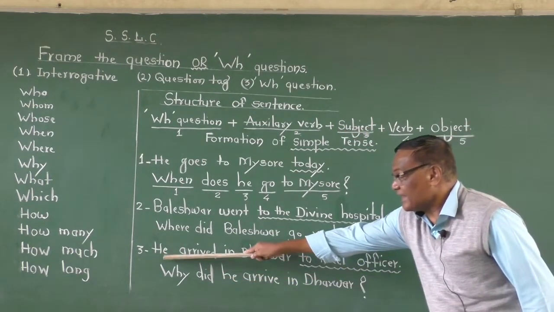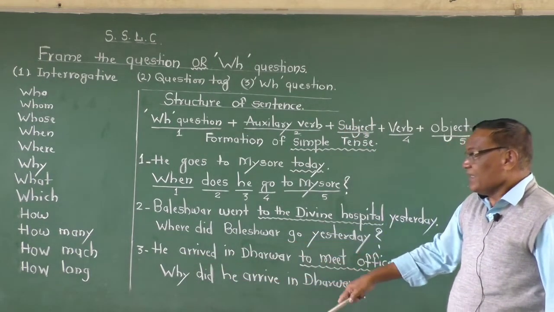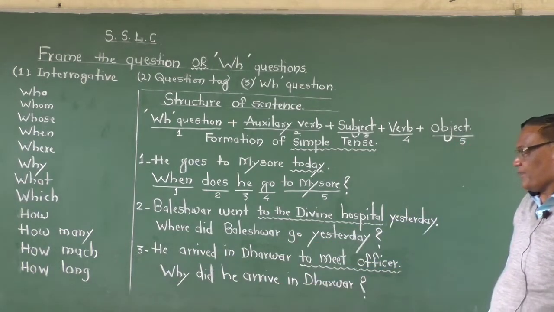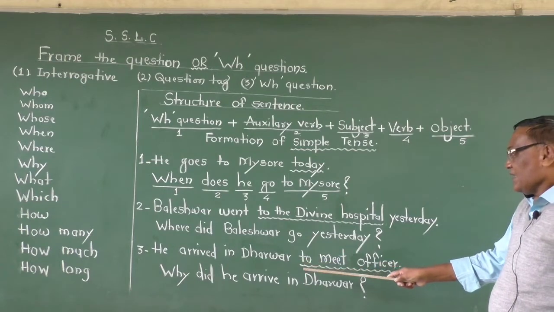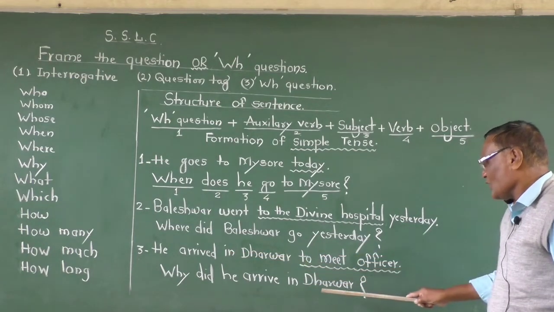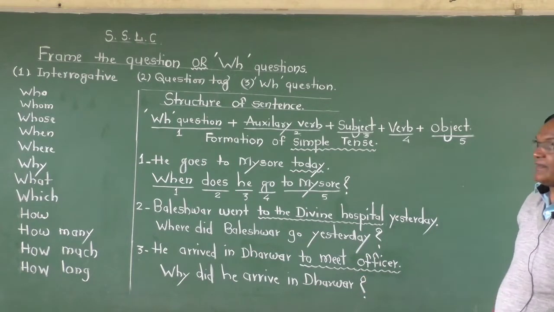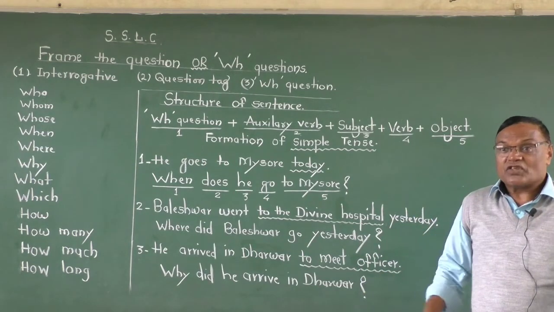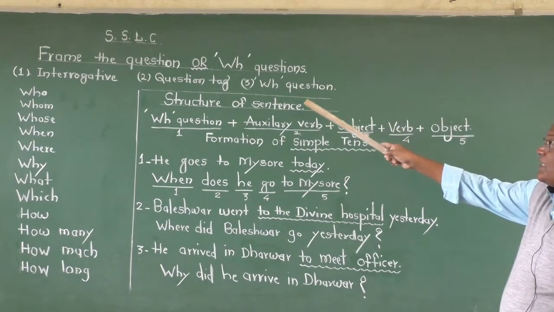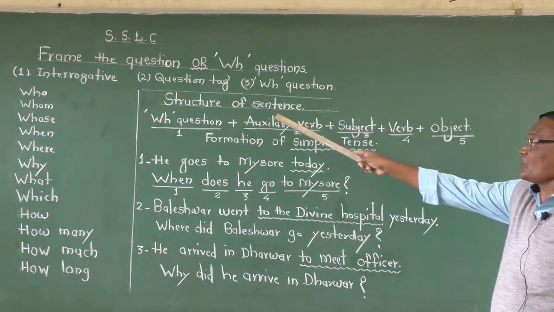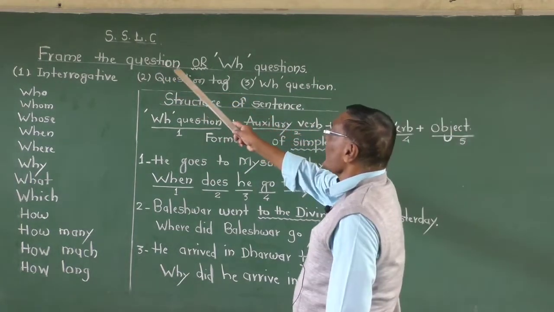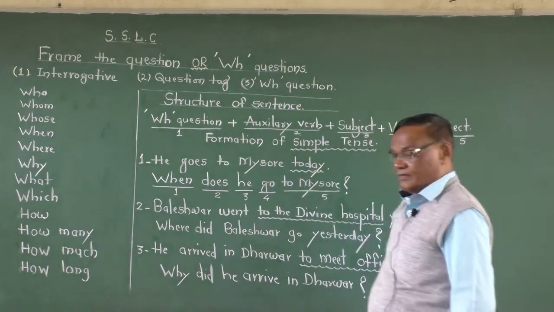And the present tense of the verb, "arrive." And what remains, "in Dharwad," you write, then the question mark. This is the formation of a simple tense question, the structure of the sentence, to frame the WH question.